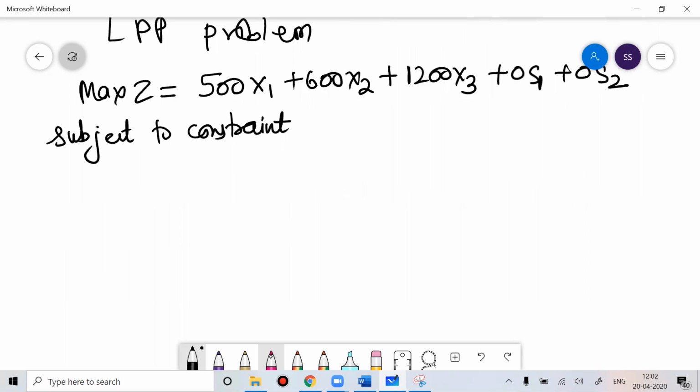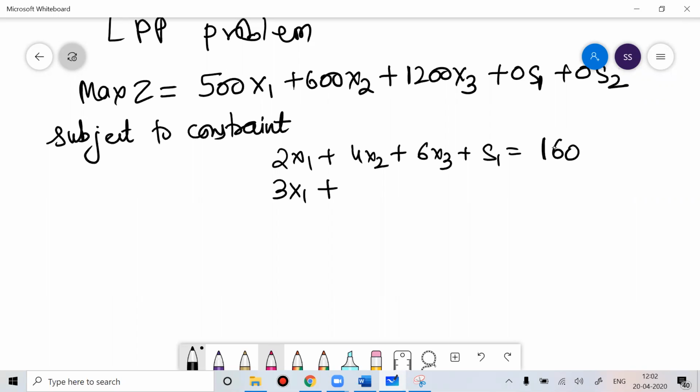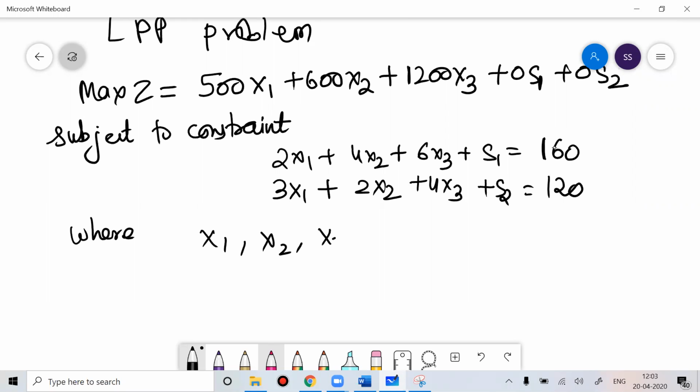If you write the constraints: 2x1 plus 4x2 plus 6x3 plus s1 is equal to 160. And the second equation, 3x1 plus 2x2 plus 4x3 plus s2 is equal to 120, where the non-negative restriction is x1, x2, x3, s1, s2 greater than or equal to 0.